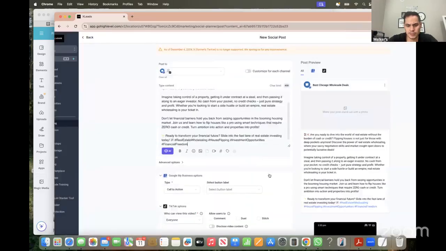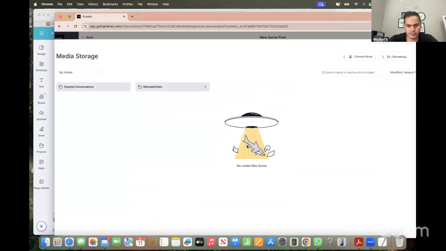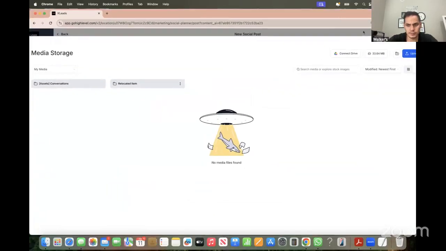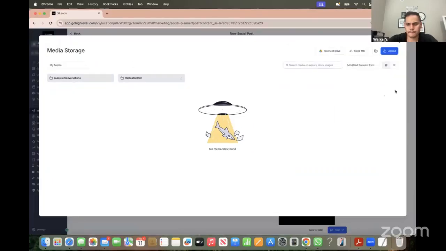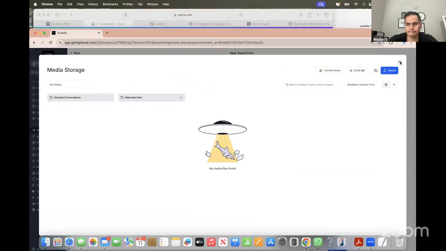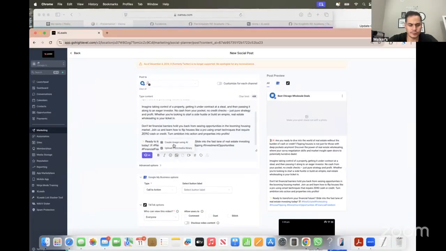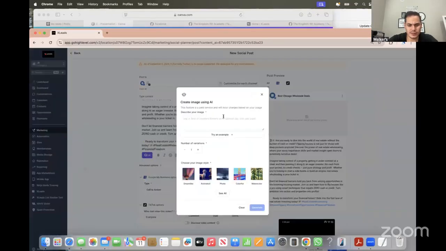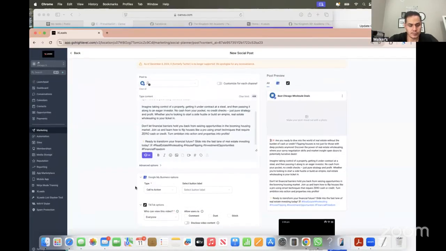Hit continue, and then you can add pictures or video here. You can add a video that you want to upload. You can add pictures. And then you can have AI create images for you. The image thing is not really too great. It gets a little bit off, but you can describe the image and have AI generate an image that you want to put on here. And then boom, you just hit post, and it's going to post to all your social media at one time, right?